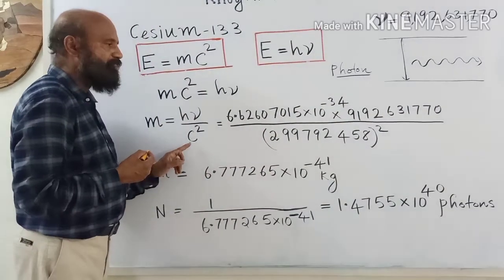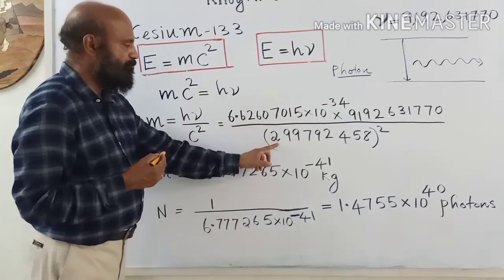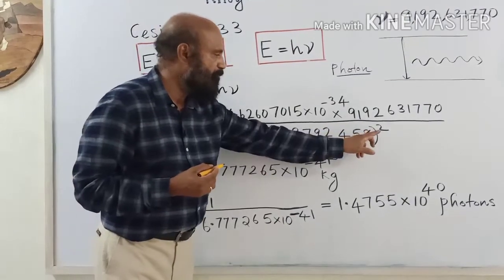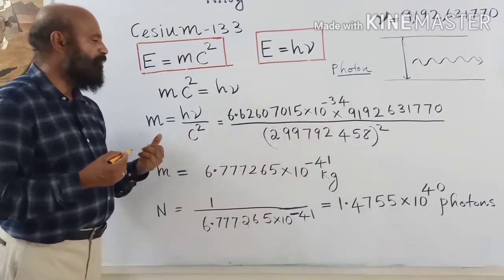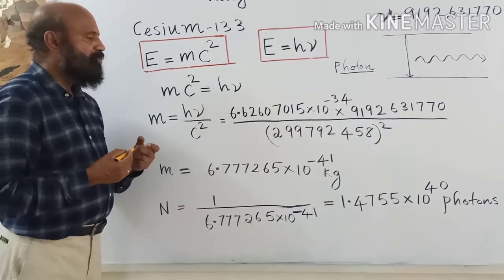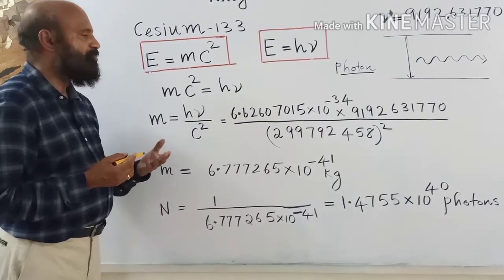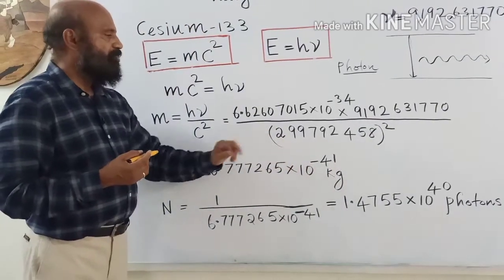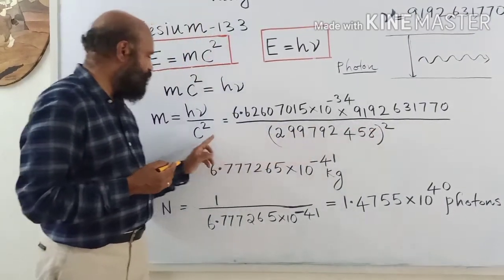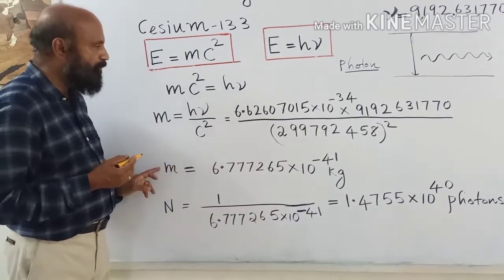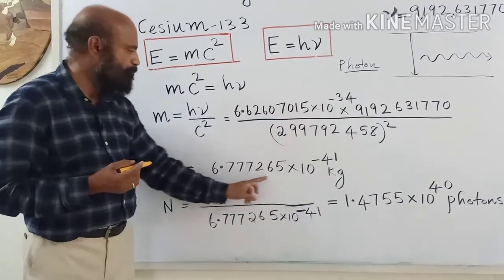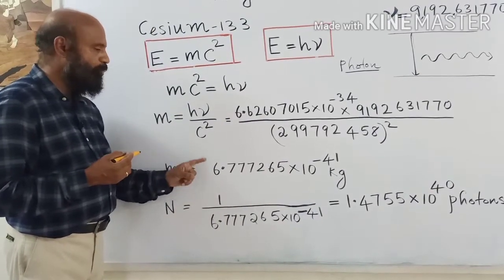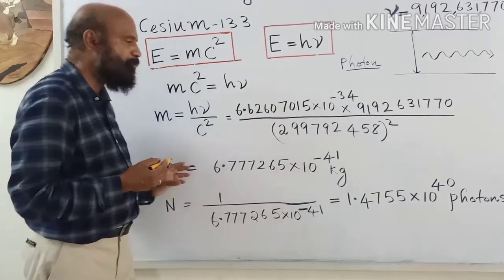Then velocity of light is substituted. Then its square. Roughly velocity of the light is 3 into 10 raised to 8. Now this value is substituted. Its square. If you do the calculation, you will get this mass. So this is the mass of one photon, relativistic mass of one photon.